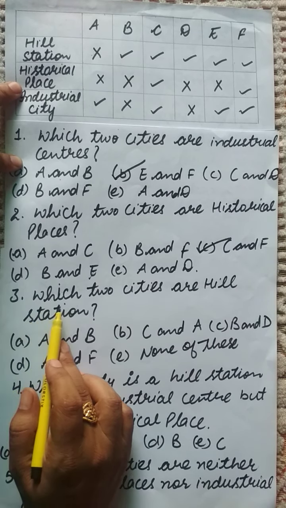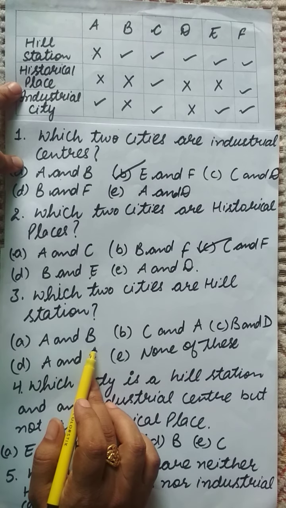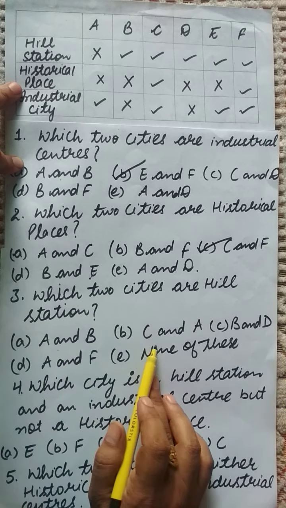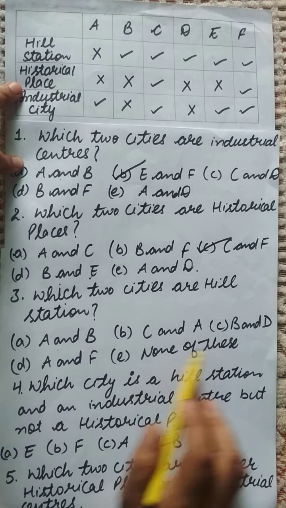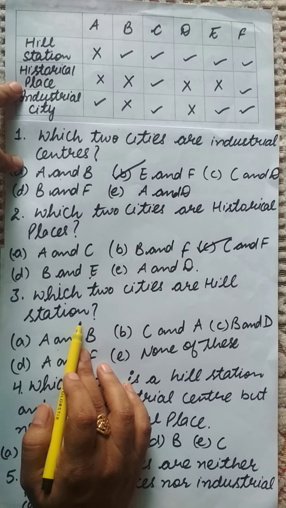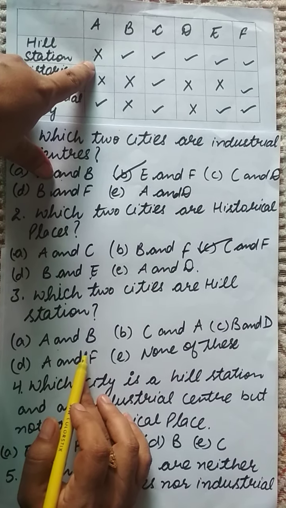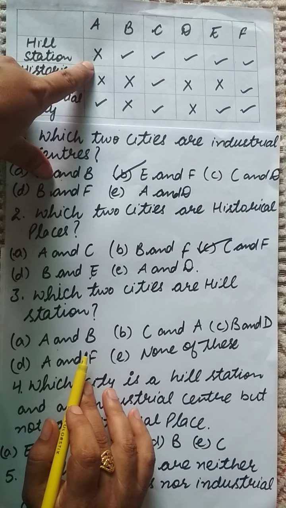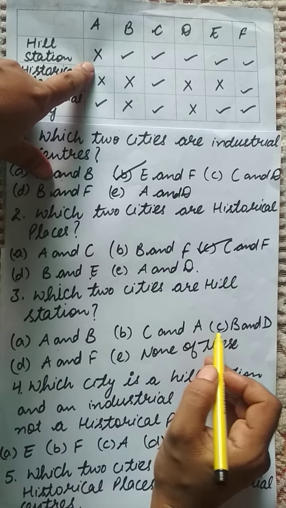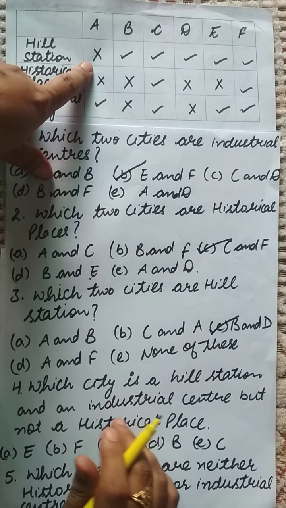Question number 3 is, which two cities are hill stations? The options are given: A and B, C and A, B and D, A and F, none of these. I have to find out the hill stations. Now A is not a hill station, so the option in which A is there will not be the right answer. So here I have option C, that is B and D, as the right answer.